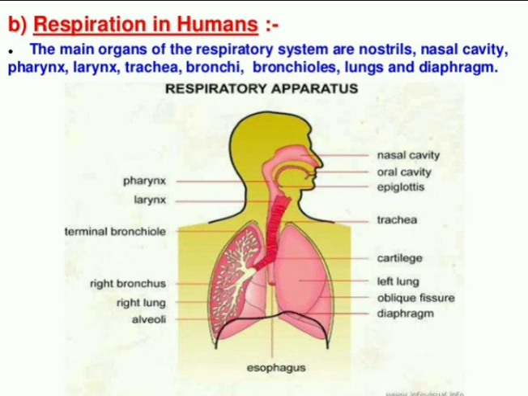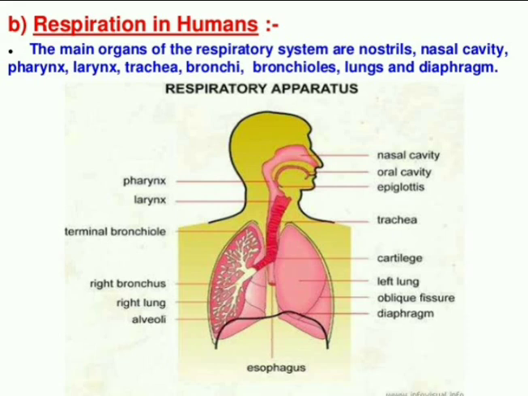So look at that. From the main trachea, there's a main branch, white or yellow in color, coming out. That is called what? Bronchus, the main branch. And look, from the main bronchus there are again so many branches, like a tree, and each of these small branches is called what? Bronchiole, or in the plural, bronchioles. So clear?